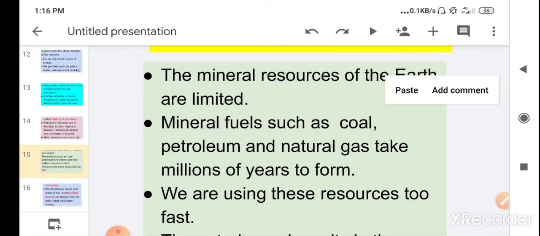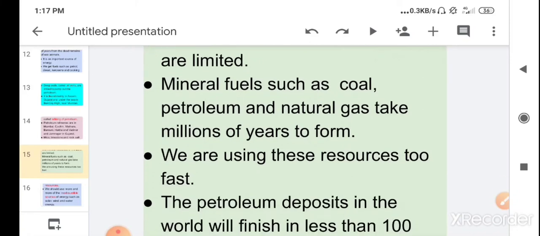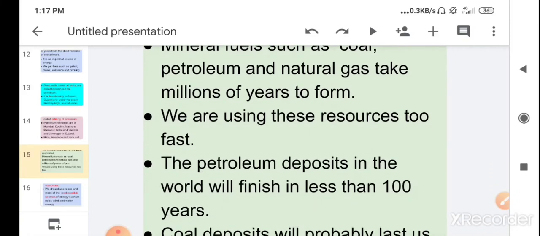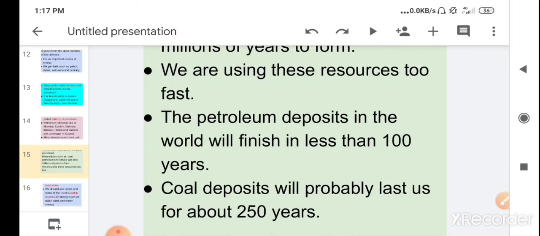If we continue to use these resources in the same very fast way, then the petroleum deposited in the world will finish in less than 100 years, and the coal which is deposited will probably last for about 250 years.